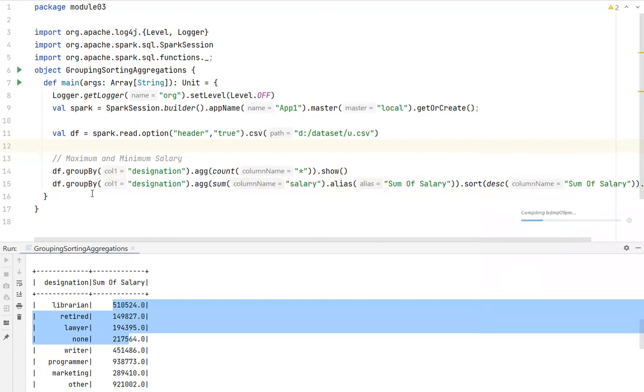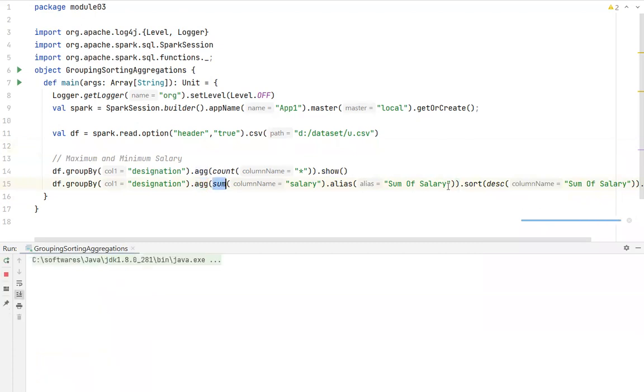So it's very simple. Group by, dot aggregation, and once the aggregation is done, again I'm doing sorting based on descending order.